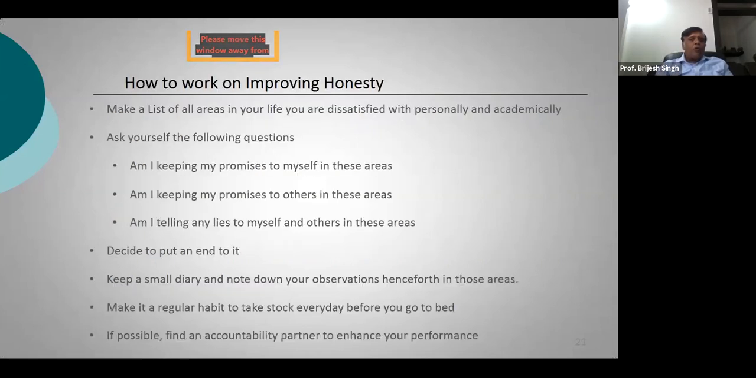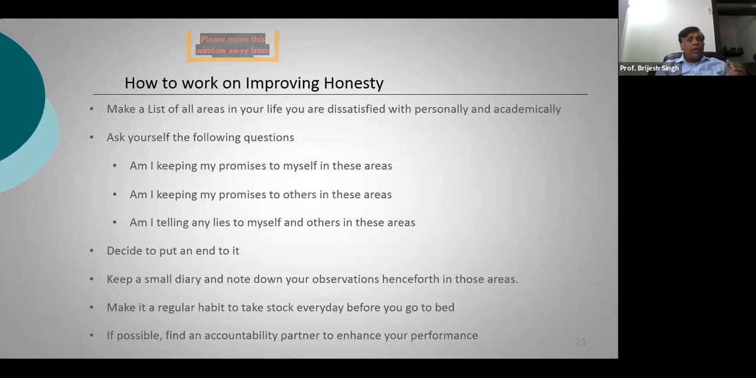How can you improve upon honesty, right? As I told you, we will be talking about the skills, and also about how you can enhance them. In this case, what you need to do is make a list of all the areas of your life that you're not happy with. Whatever areas of your life you're dissatisfied with, just make a list of all those areas. Then ask yourself the following question. Are you keeping your promises to yourself in those areas? That is, whatever you're planning in those areas, are you able to go ahead and make it happen?